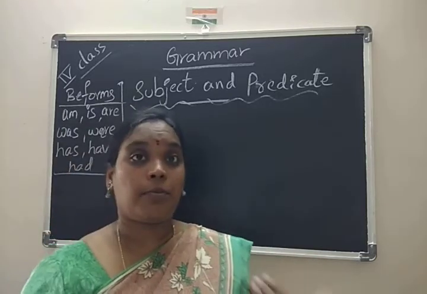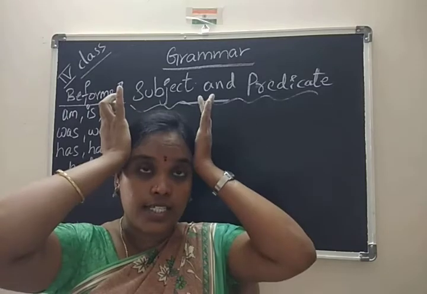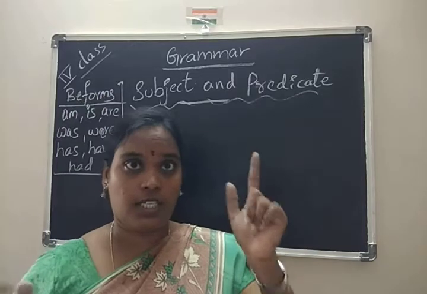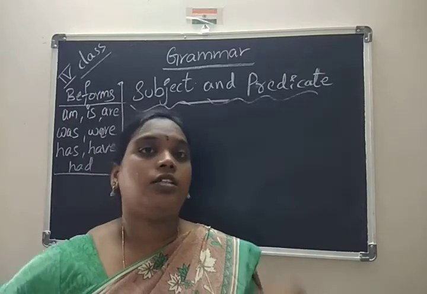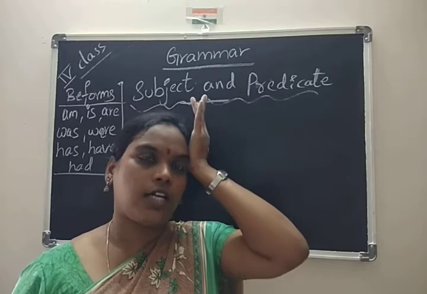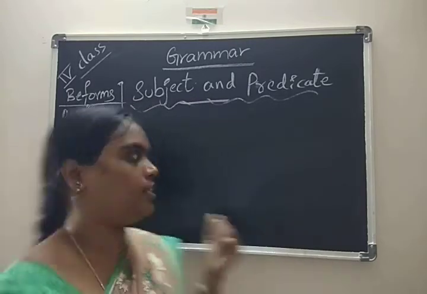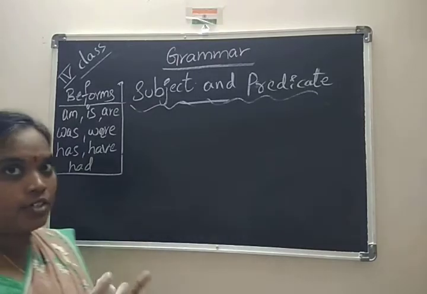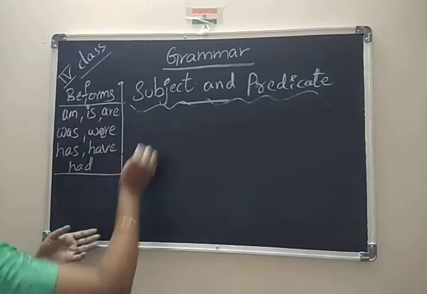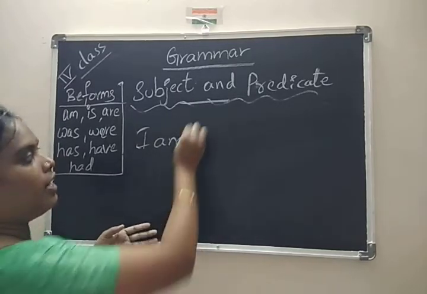You can ask me, ma'am, the human body has so many parts. But the head is particularly one part, and the body consists of all the other parts. So the head is like the subject, and the body is like the predicate. I am giving this example for your understanding.